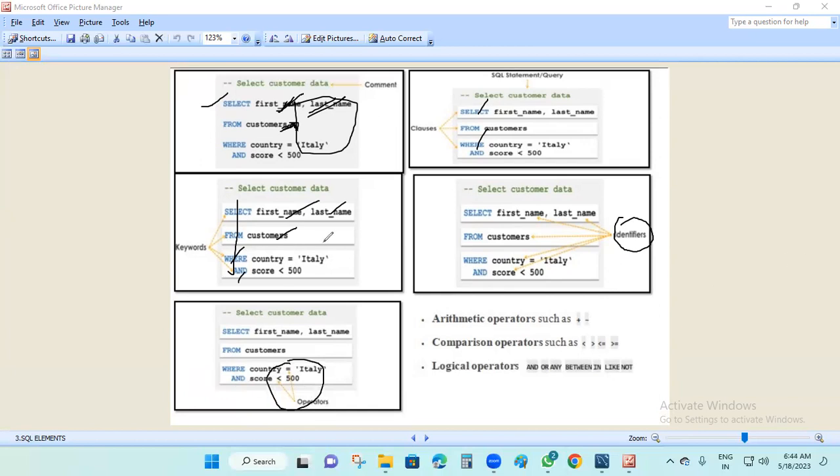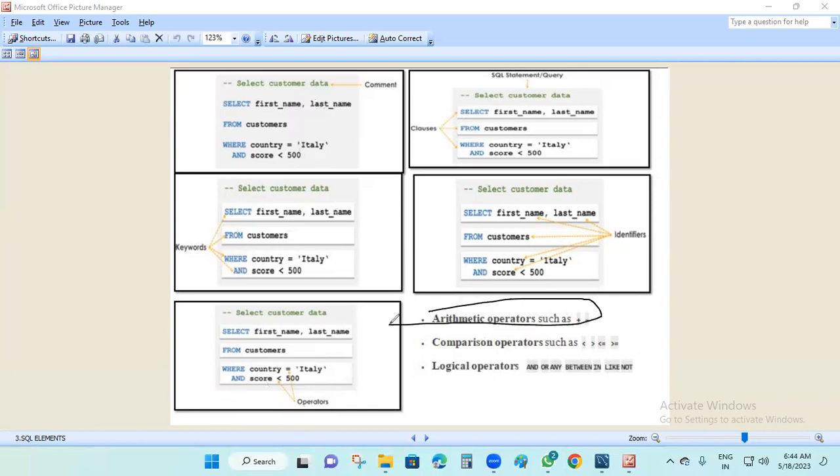Based on this we can identify these important fields. Okay, these are the arithmetic operators: plus or minus. Okay, comparison operators: less than, greater than, equal to, less than or equal to. Okay, next logical operators: and, or, any, between, like, in. Those come under SQL. While writing a query in SQL, you can apply these multiple fields. Okay, now we are going to another sheet.